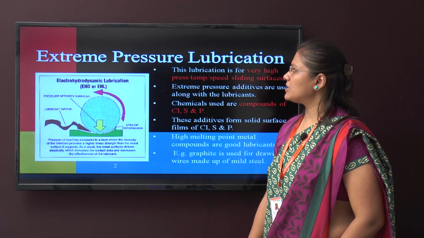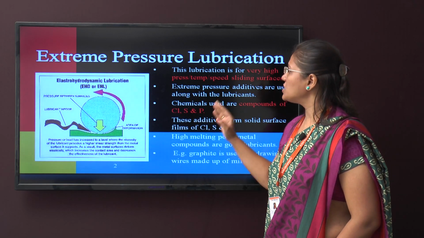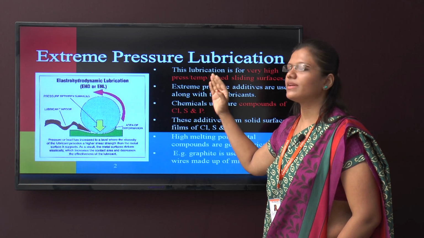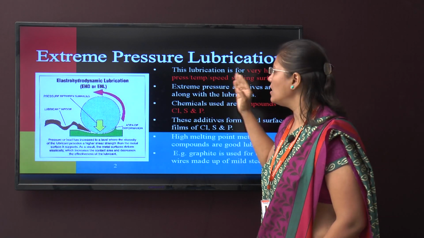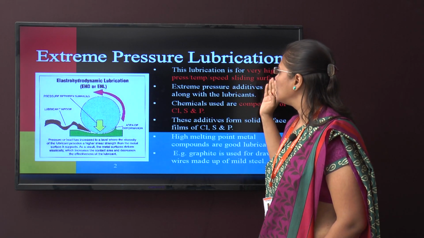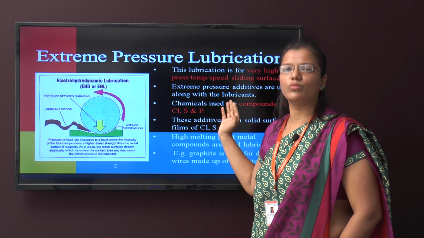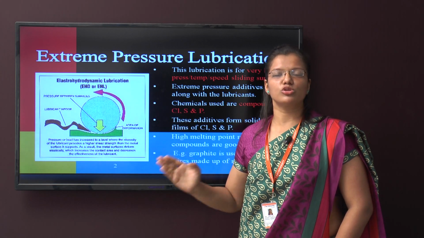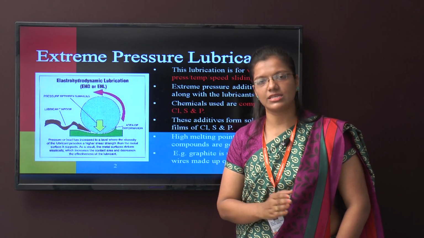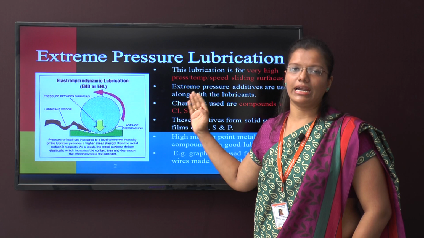Next is extreme pressure lubrication. This lubrication is for very high pressure, very high temperature and very high speed machines or speedy sliding surfaces. Extreme pressure additives are used along with the lubricants. Mainly they are compounds of chlorine, sulfur and phosphorus. They all can work at a very high temperature.